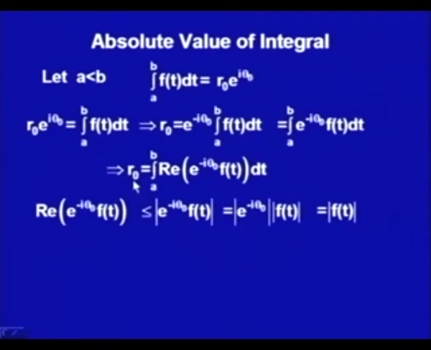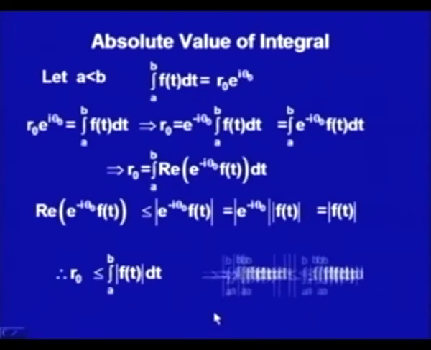So, what I have got is that the real part is less than or equal to the modulus of f(t). Substituting it, r naught is less than or equal to the integral from a to b of the modulus of f(t) dt. Now, r naught is nothing but the modulus of the integral.